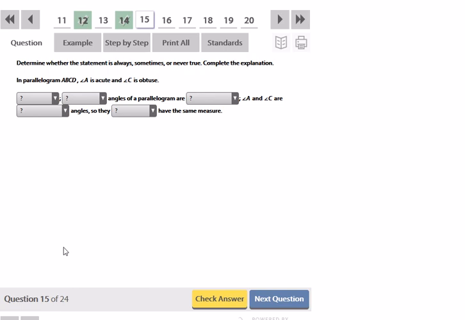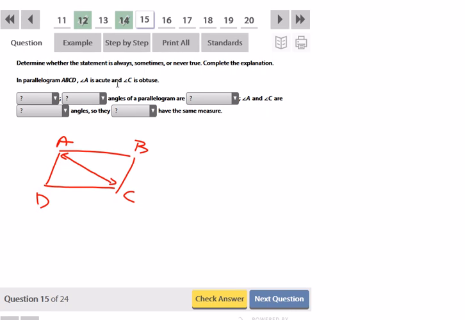Determine whether it's always, sometimes, or never true in a parallelogram ABCD. Angle A is acute and angle C is obtuse. That can be never true because A and C are opposite of each other. So in this case, I do have C being obtuse in the one that I happen to draw, and A is not. But this can be never true because opposite angles are congruent.